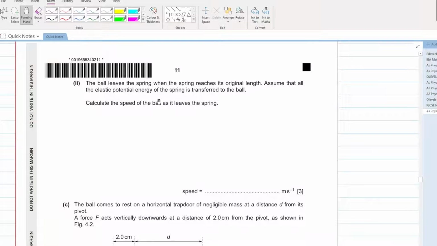The ball leaves the spring when the spring reaches its original length. Assume that all the elastic potential energy of the spring is transferred to the ball. Calculate the speed of the ball as it leaves the spring. So all of the elastic potential energy of the spring is transferred to the ball. Now the ball has two types of energies. As you have just seen, there is an increase in gravitational potential energy of the ball as well.